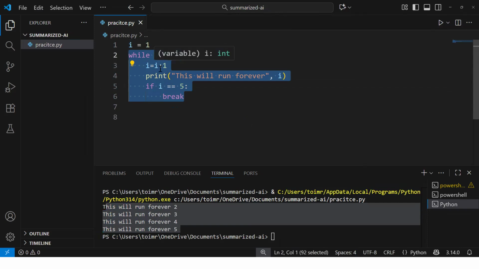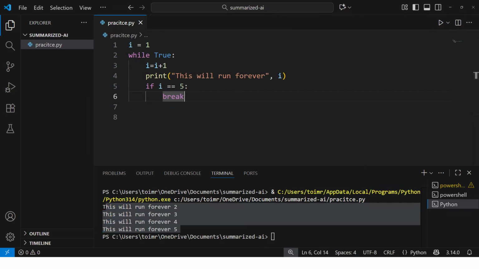Okay. Now one more point to be noted here. If we have a loop inside a loop, and we are writing a break statement, then the outer loop will not break. Only the inner loop will break. So that was all about break.